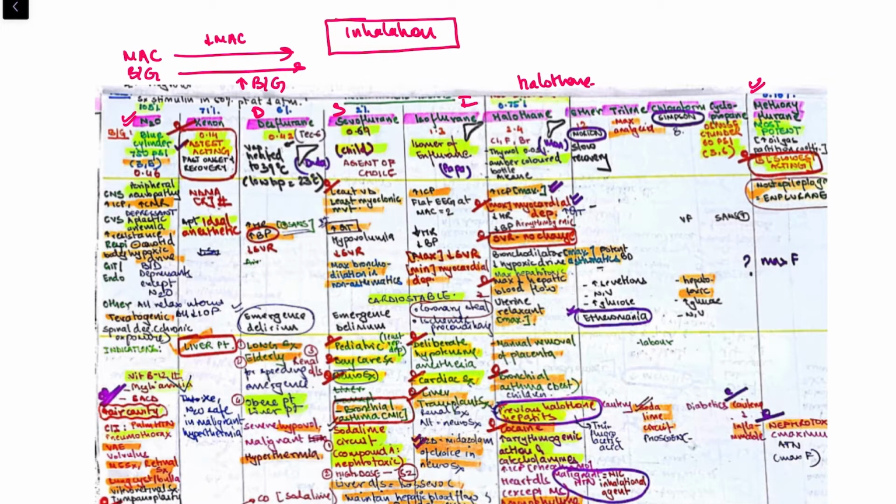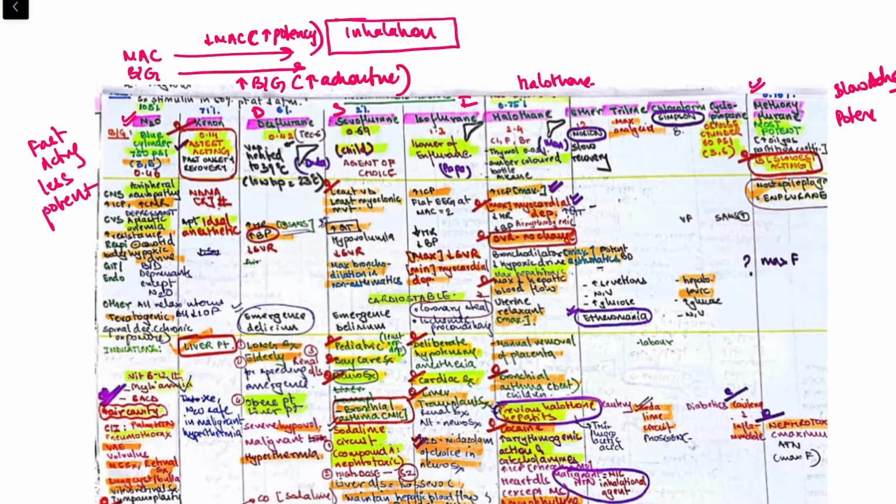So these are fast acting drugs but less potent, and here we will have slow acting but potent, right? So this is increasing potency and increasing action time, arranged like this, right?